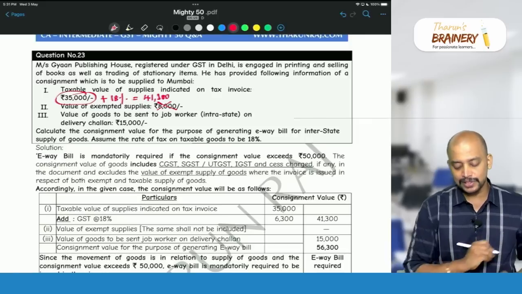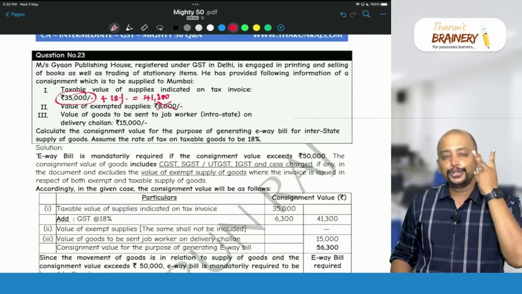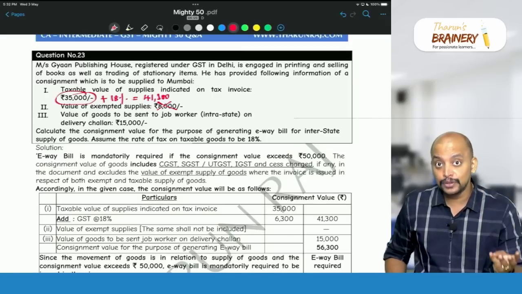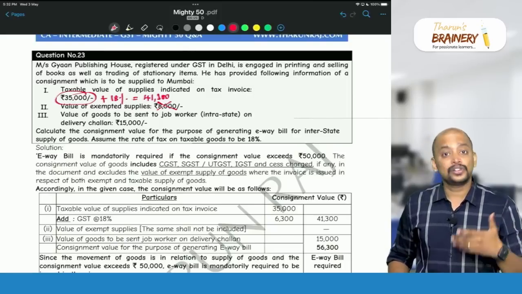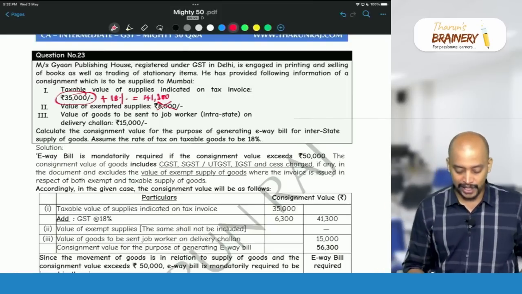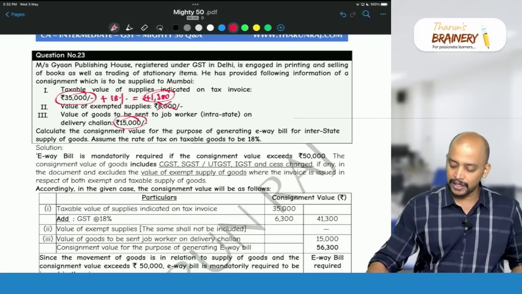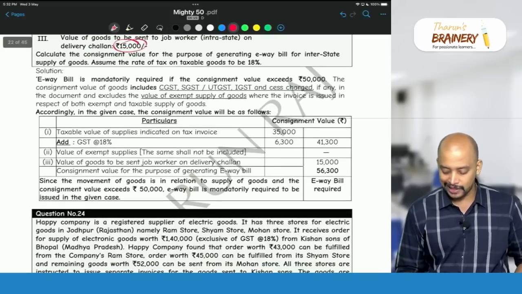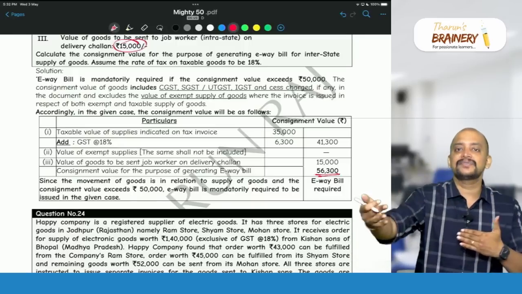So 41,300 will be taken, plus goods sent on job work. In two cases e-way bill is always required: in case of handicraft goods and goods sent on job work. Goods sent on job work is not a supply, even then e-way bill is required. Therefore, to this 41,300 you add 15,000. What is the total value? The total value is 56,300, as the 56,300 per document exceeds 50,000.